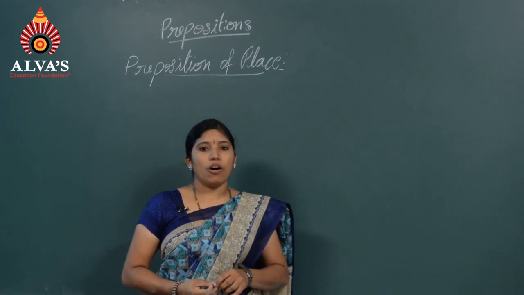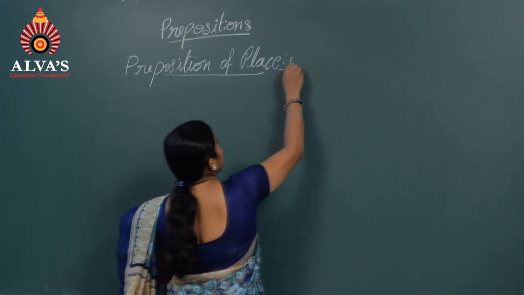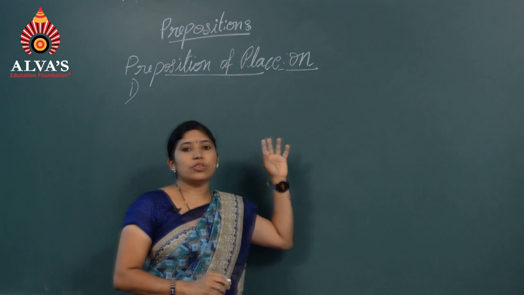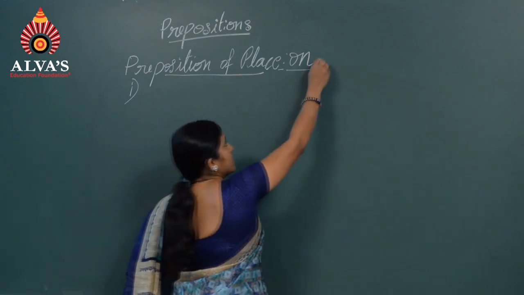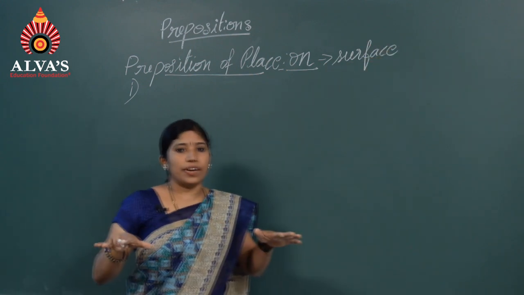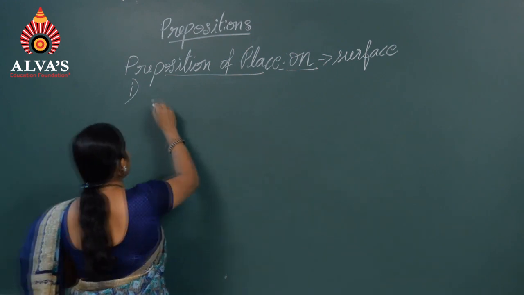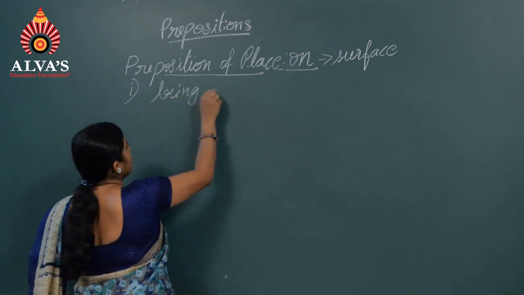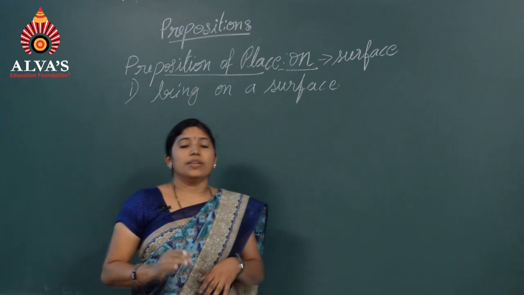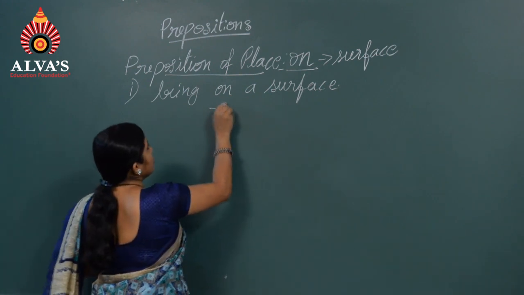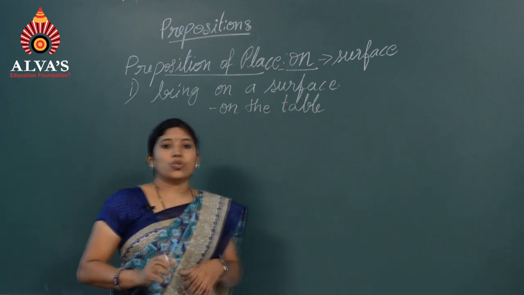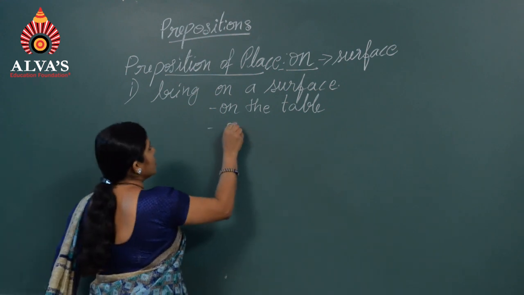Next, preposition of place, that is on. What are the functions of on? Number 1, on is used to discuss a surface. When things are on a surface, we use on. For example, the book is on the table. The storybooks are on the shelf.